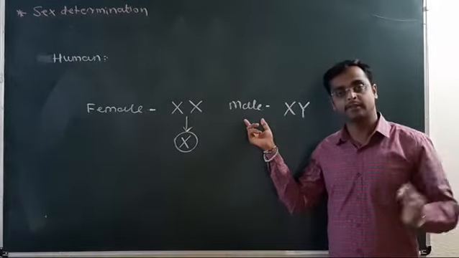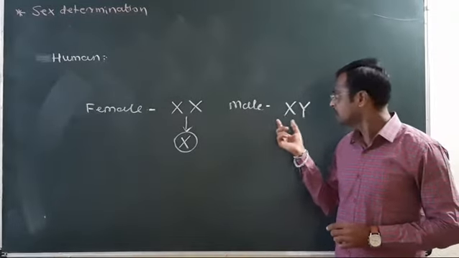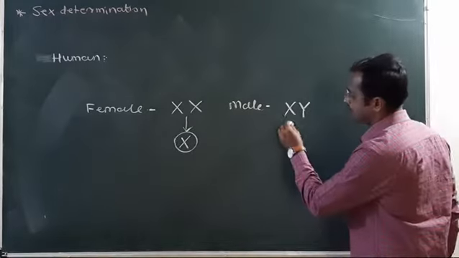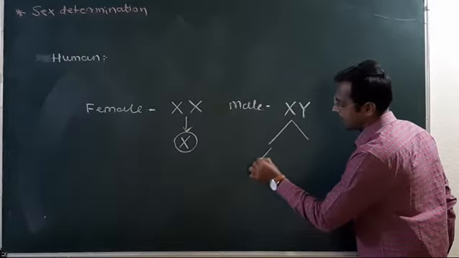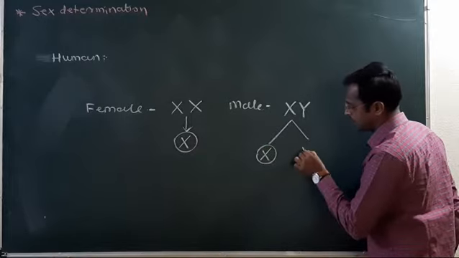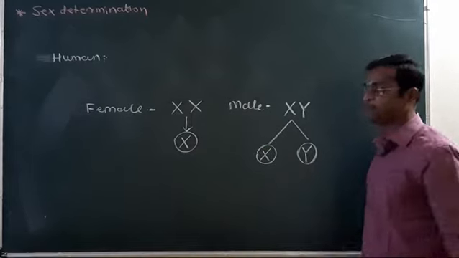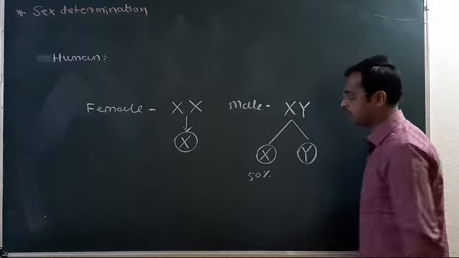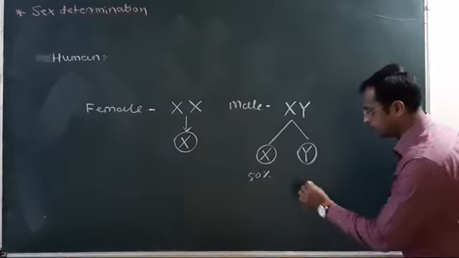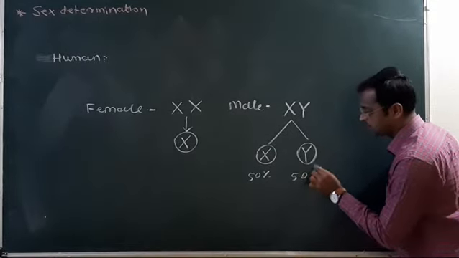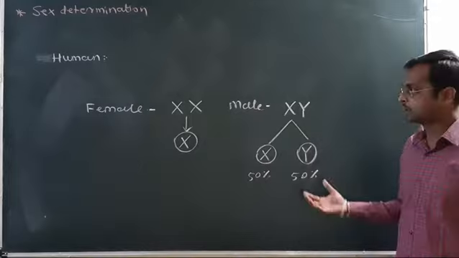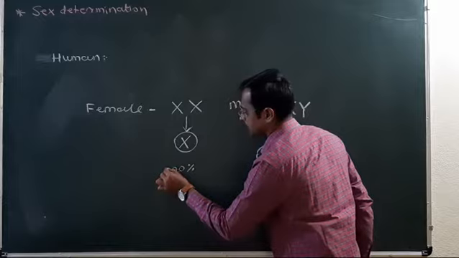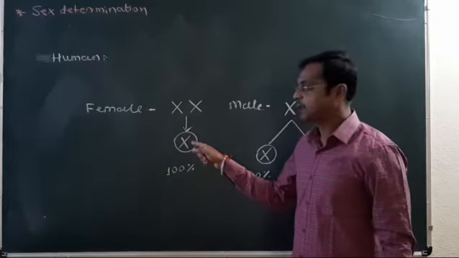At the time of meiosis in the testes, the diploid cell undergoes meiosis to produce haploid gametes, but the gametes have either the X chromosome or the Y chromosome. 50% of sperms are with the X chromosome and 50% of sperms are with the Y chromosome. Understood? Here in the female, 100% of ova or eggs are with the X chromosome.